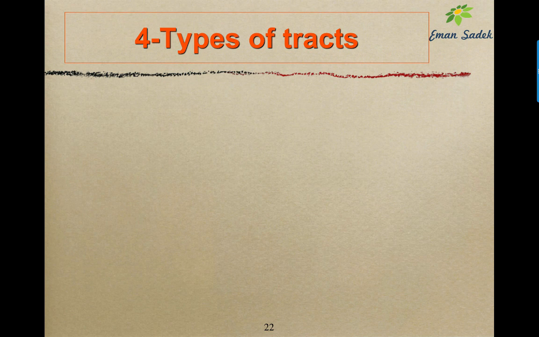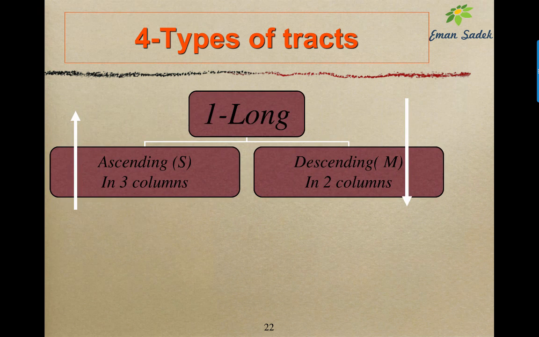We have in the spinal cord different types of tracts that can be classified according to their length into long and short. The long tracts are also classified into ascending sensory, which are present in the 3 columns of white matter, and descending motor, which are present in the 2 columns of the white matter. While the short tracts are formed of both ascending and descending fibers, and they are short, present only in the spinal cord.